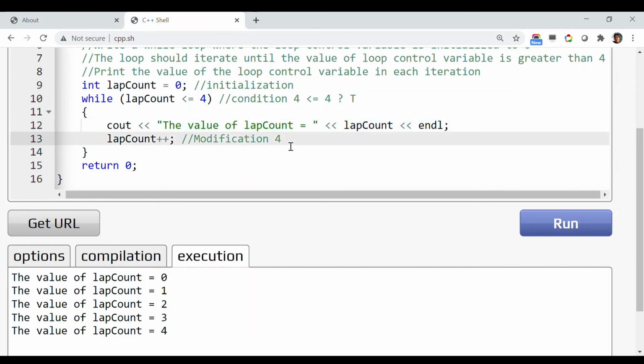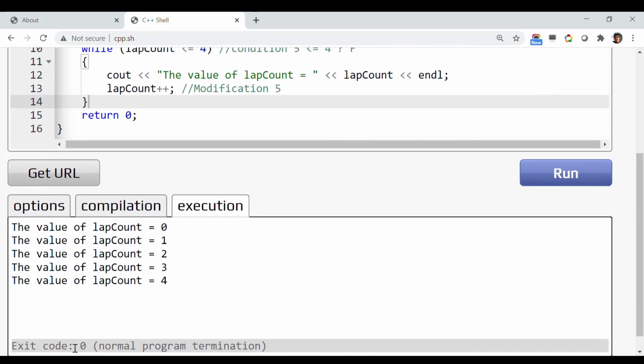This time, after incrementing, the value of lap count is 5. Next time it again came to the condition checking part and checks whether 5 is less than equals 4 or not. This time it is false, 5 is greater than 4. Since the condition is false, it came out of the loop and the program terminated.